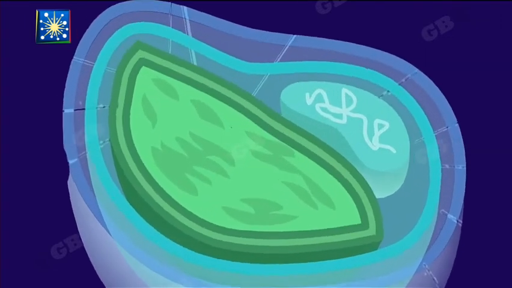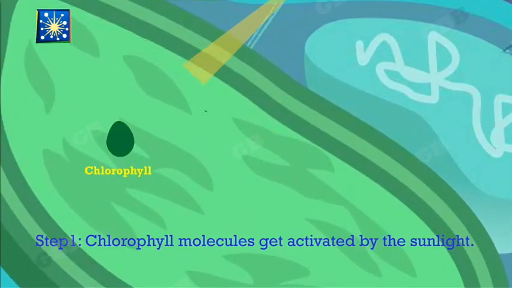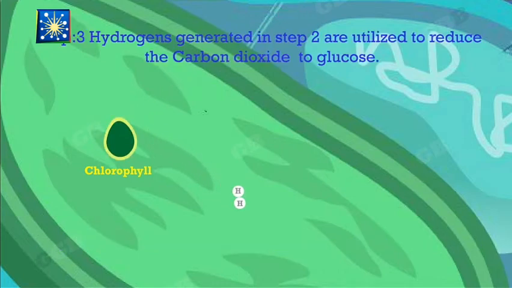Now, we will discuss the 3 steps involved in photosynthesis. Step 1. Chlorophyll molecules get activated by the sunlight energy. Step 2. Activated chlorophyll splits the water into hydrogen and oxygen. Step 3. Hydrogens generated in step 2 are utilized to reduce the carbon dioxide to glucose.